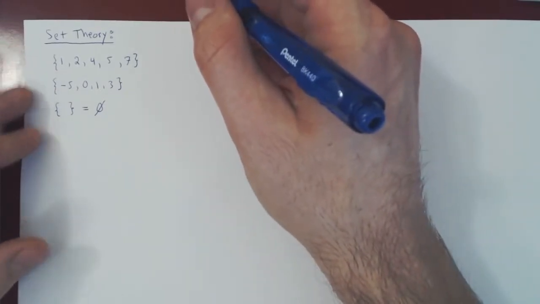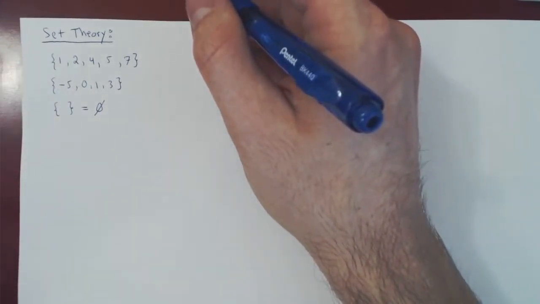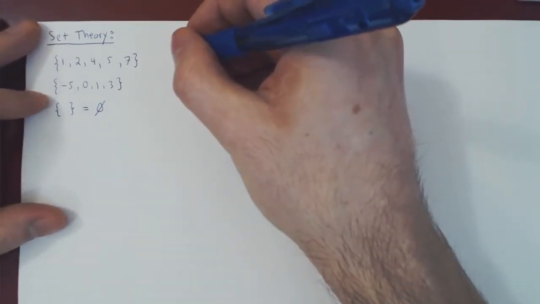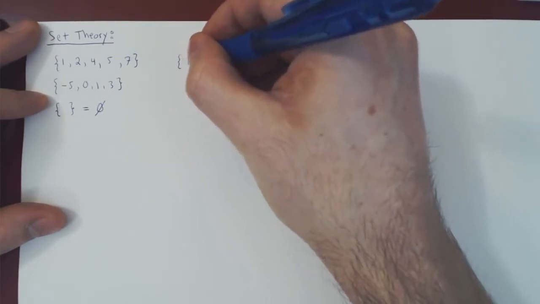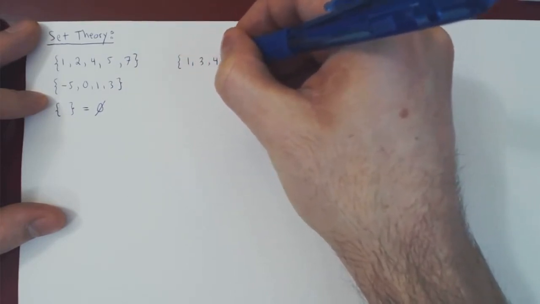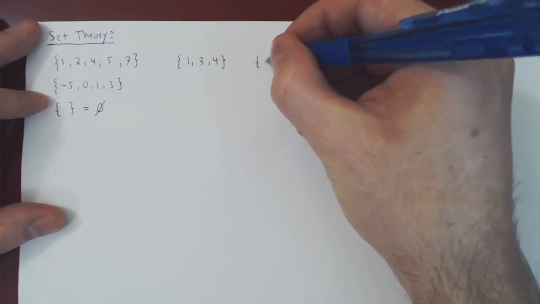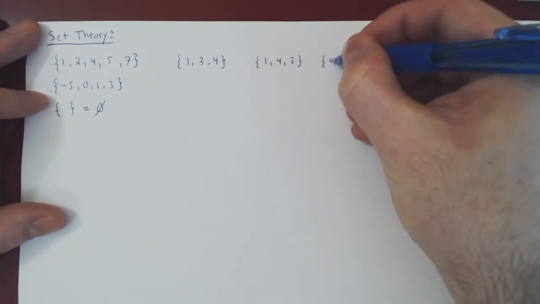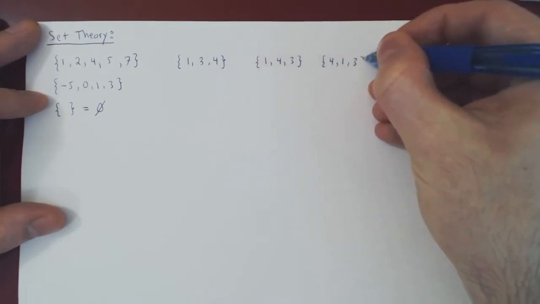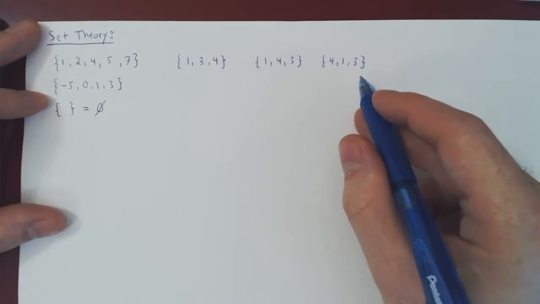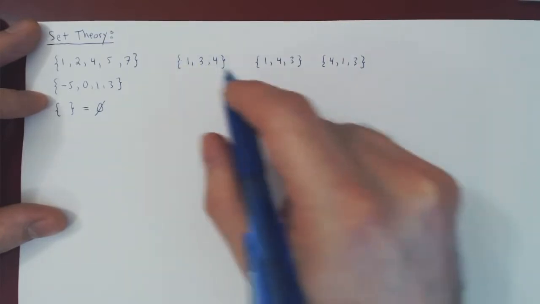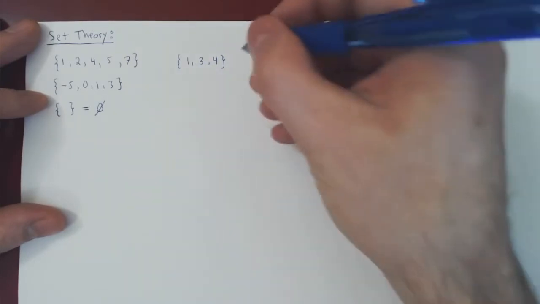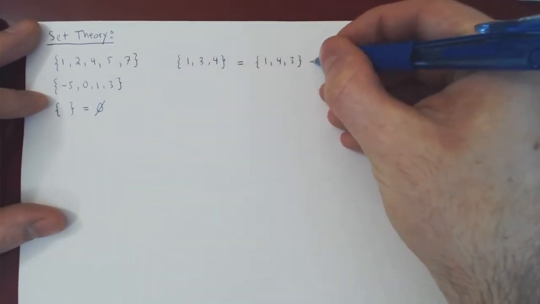Now what do I mean by having order and repetition being irrelevant? Well, let me show you. If you have the following set, 1, 3, 4, and now what if you change the order and you wrote 1, 4, 3, or 4, 1, 3? Are these sets the same? The answer is yes. They are the same sets as they contain the same elements. Both contain 1, 3, 4.